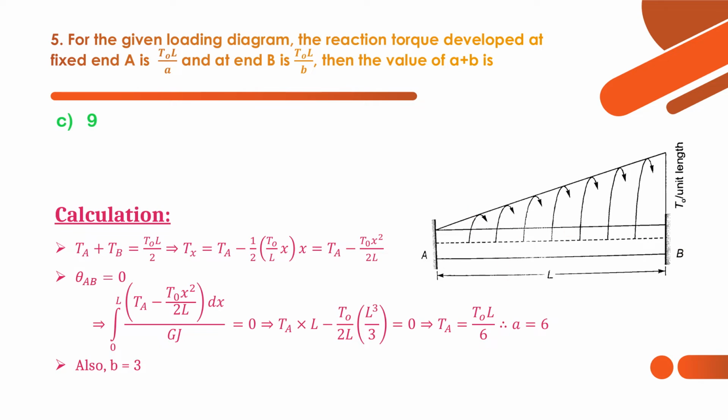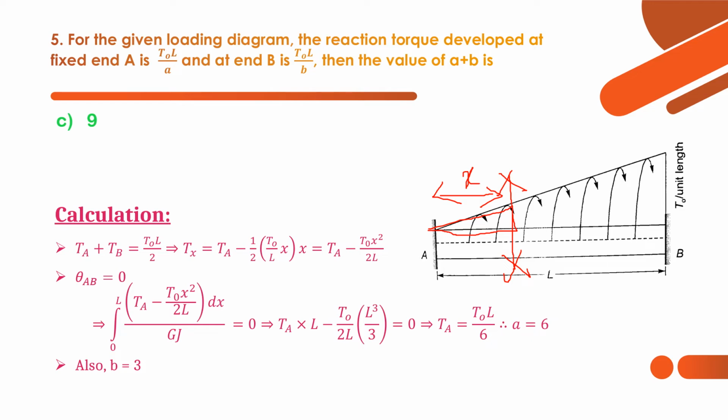Now let's find the torque at section X. For example, say this has section X at a distance X from point A. Then what will be Tx? Tx is equal to Ta minus half into T naught by L into X into X. How is this? Because this is a triangular variation. Area of this triangle is half into base into height.